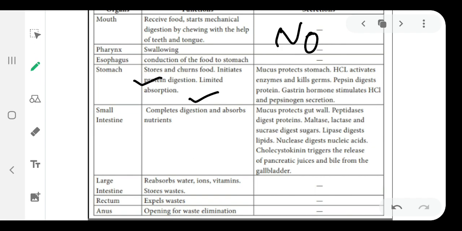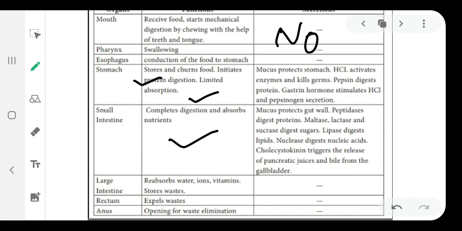Then small intestine, it is the place for complete digestion and absorbs nutrients. And you can see the different secretions are also mentioned here. You can read it carefully. Then large intestine reabsorbs water. Whatever water is not absorbed up to the small intestine, that is absorbed in the large intestine, and also ions, vitamins, and it stores the waste.